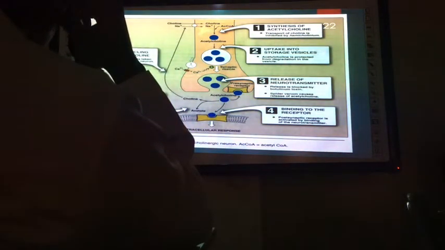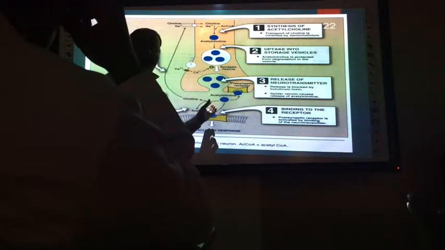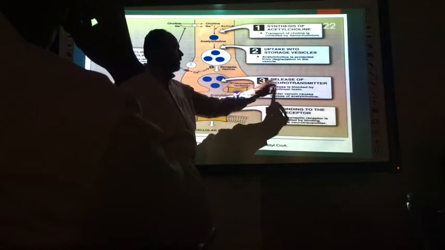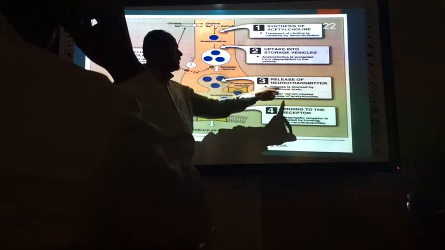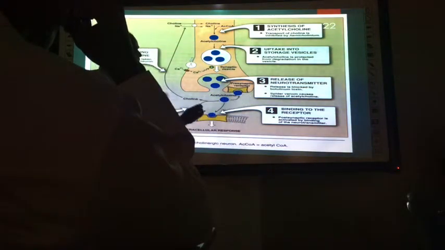So it is sent into the vesicle, like a bag or shield. Then it is brought near the nerve ending and the bag is opened. That is called exocytosis.